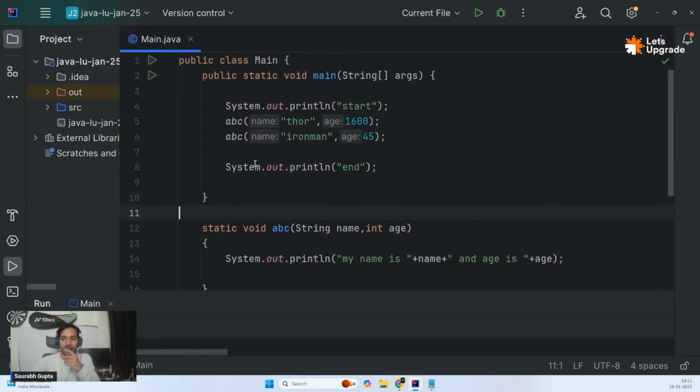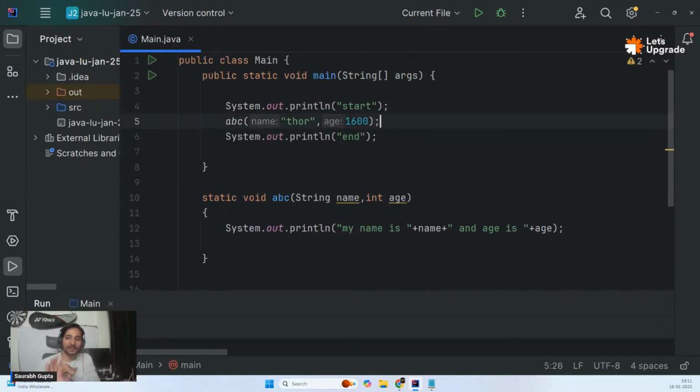For that, let me remove one calling and just keep one calling. Now, I want to show you what exactly happens when you call a function. We know that the compiler by default calls the main function. That means the execution of the program starts inside the main function, because the compiler only knows about the main function.